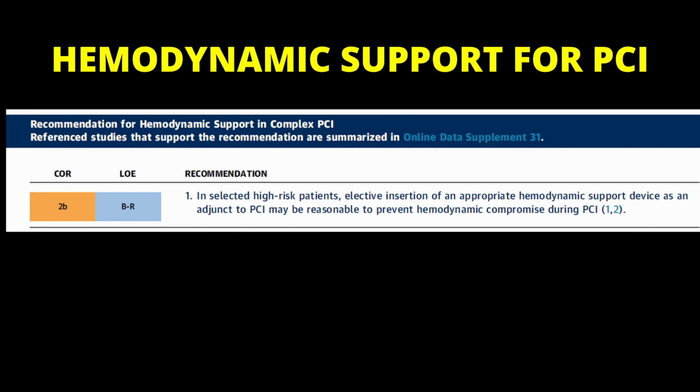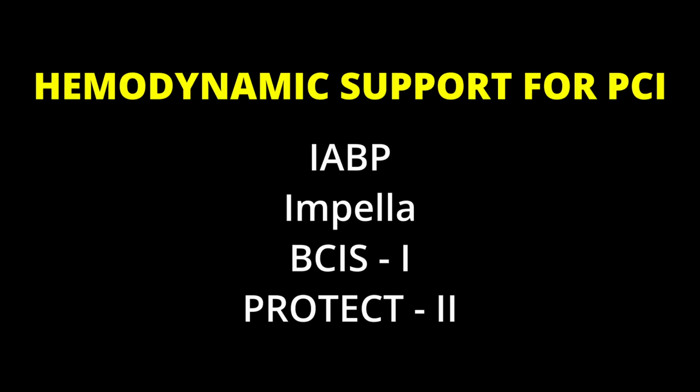Hemodynamic support for complex PCI. In selected high risk patients, elective insertion of an appropriate hemodynamic support device as an adjunct to PCI may be reasonable to prevent hemodynamic compromise during PCI. And this is class 2B recommendation. Patients undergoing complex PCI are at risk of hypotension, decompensated heart failure, shock, or arrhythmia. All these may lead to rapid hemodynamic deterioration or death.